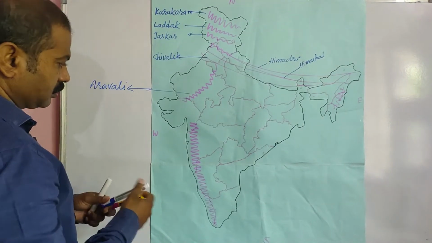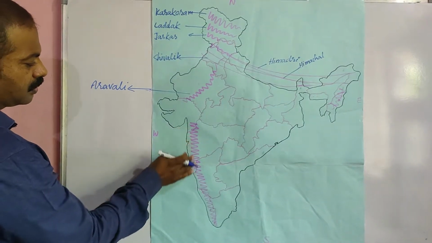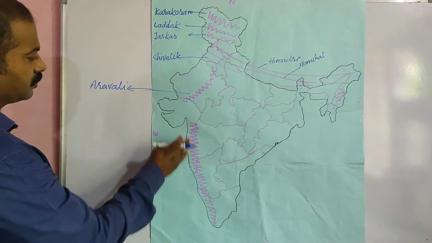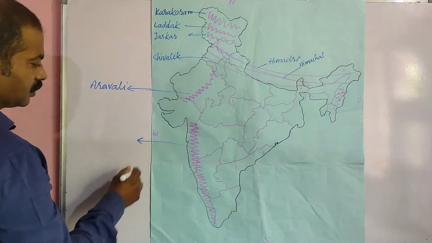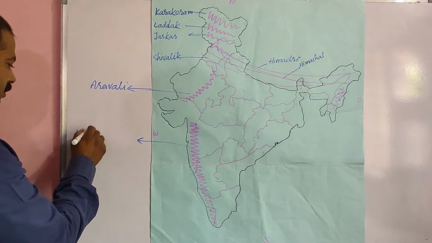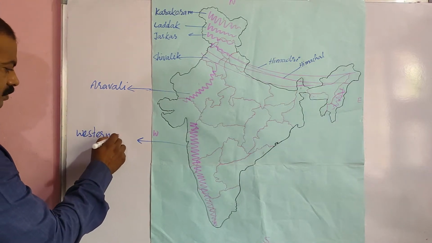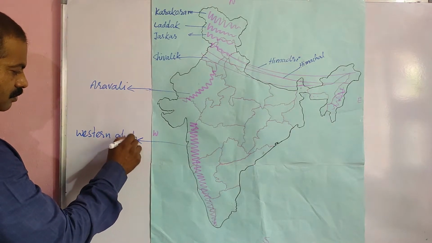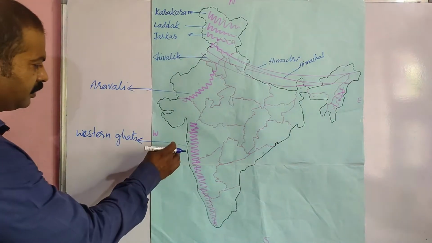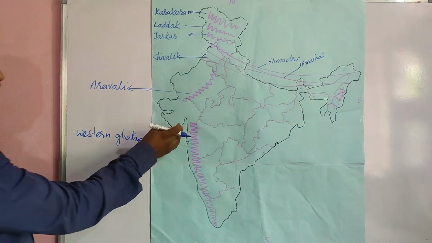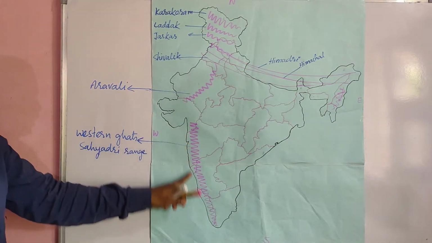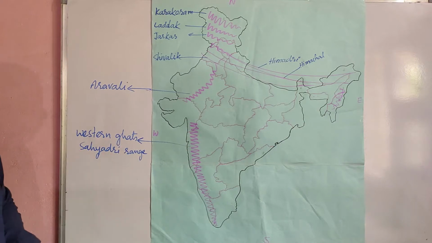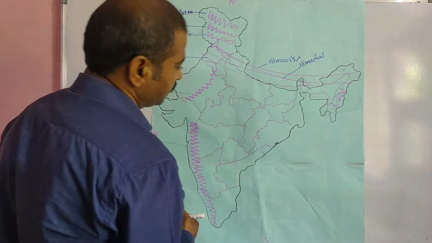So the name of this mountain range is Western Ghats. Okay, and the other name is these Western Ghats are also known as Sahyadri range.